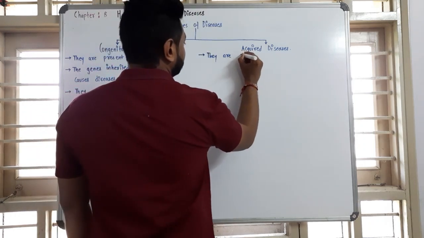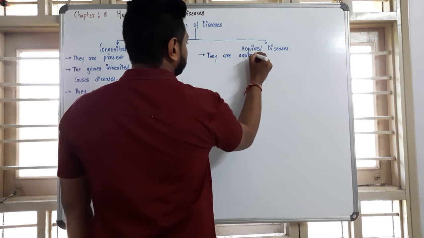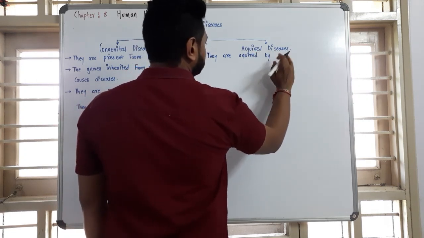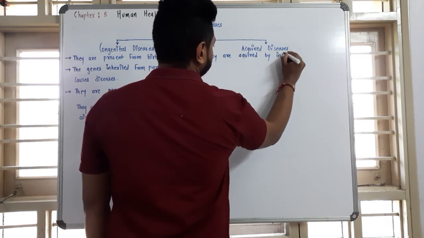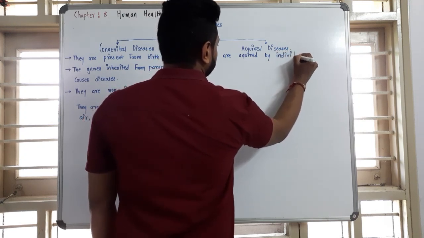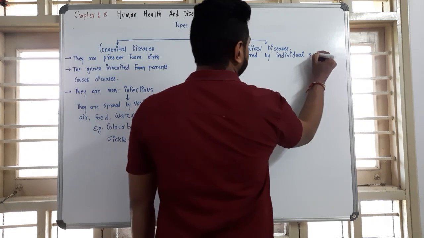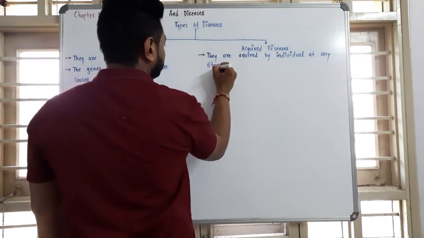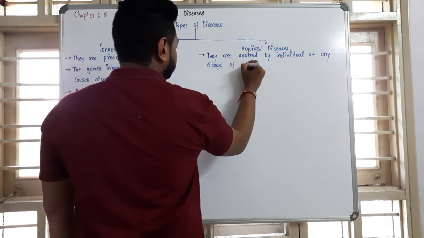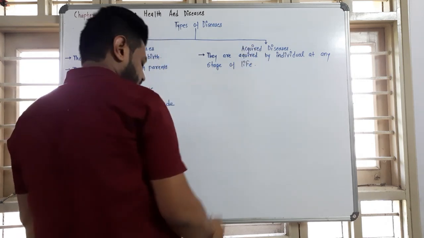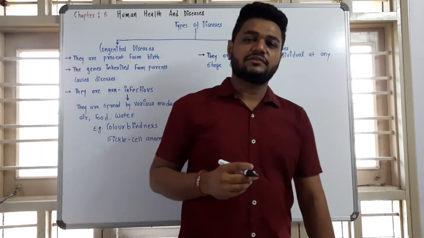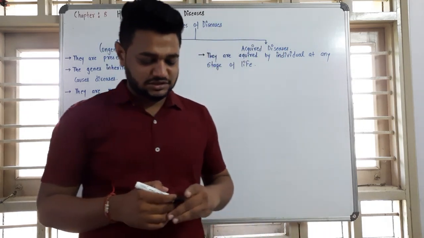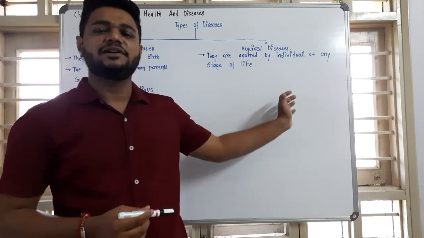So they are acquired by an individual at any stage of life.